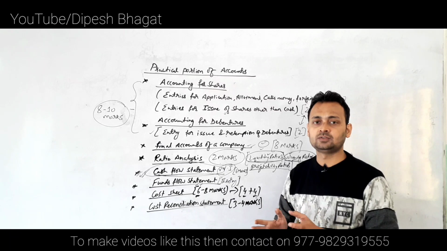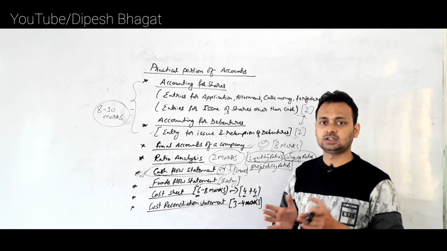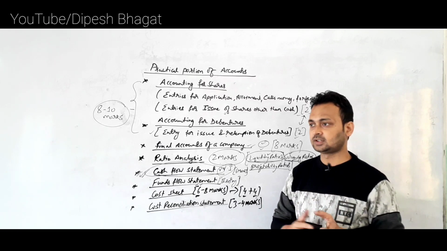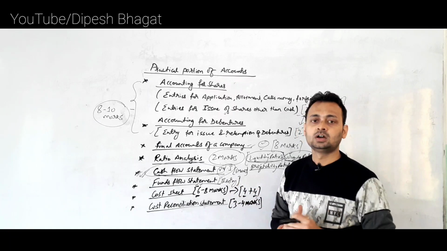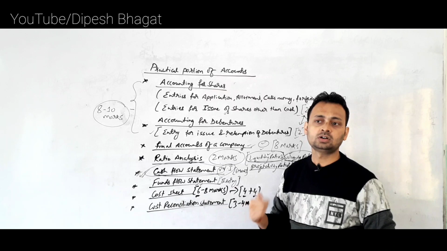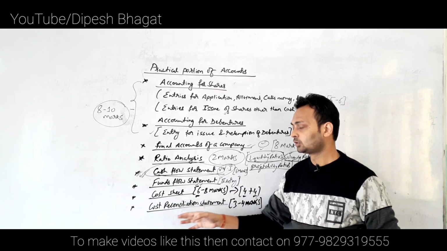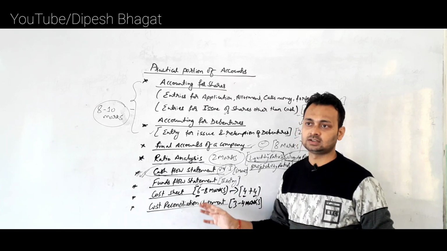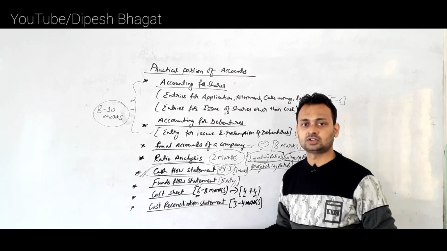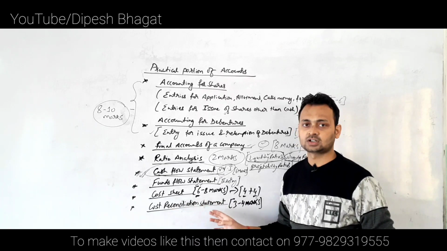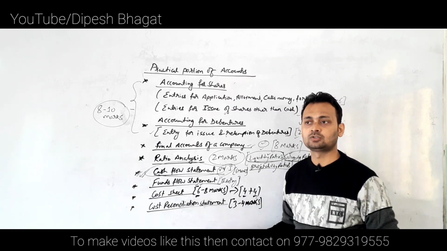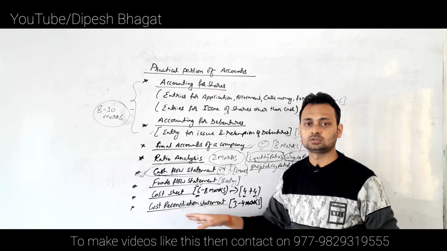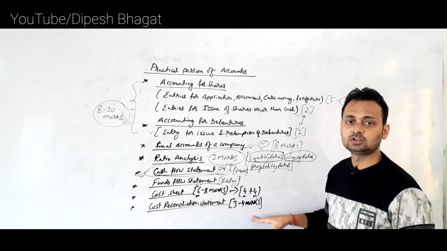You only need to identify which items are going to be in the add column and which are going to be in the less column, and then you need to find out the net profit as per financial account or cost account, the opposite of what is given. If the question is given as net profit as per financial account, then you need to answer with the net profit as per cost account. If the question gives net profit as per cost account, then you need to find the answer as net profit as per financial account. So in this way the question will be worth only about 3 to 4 marks.